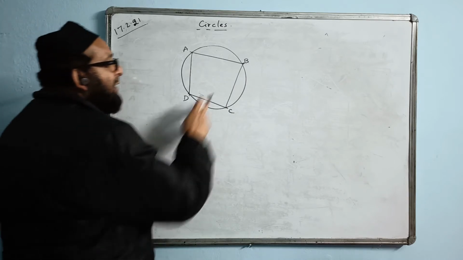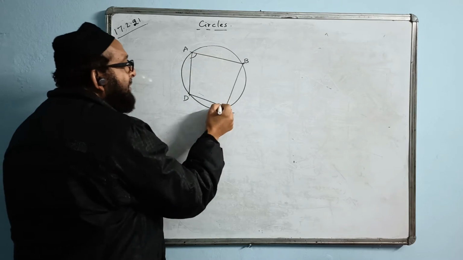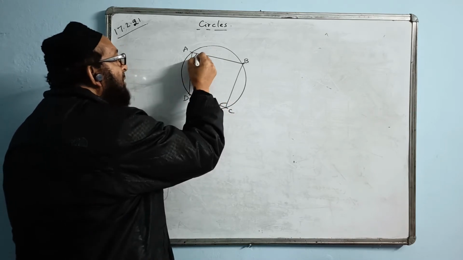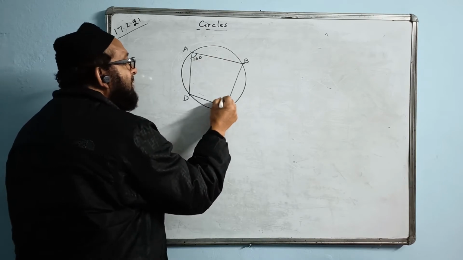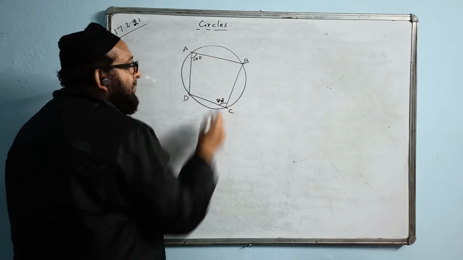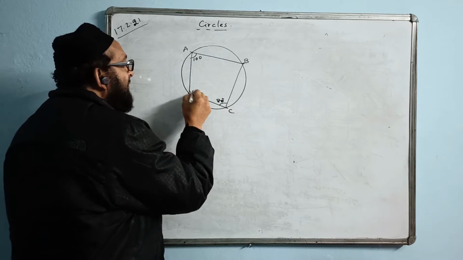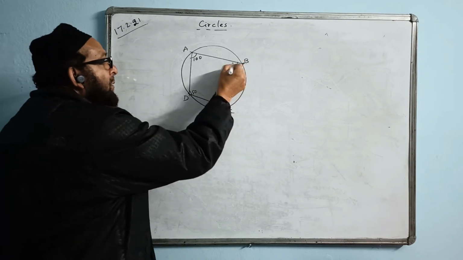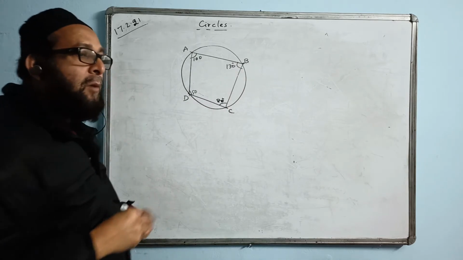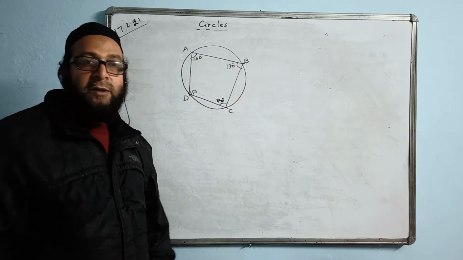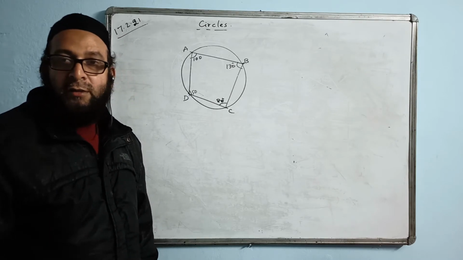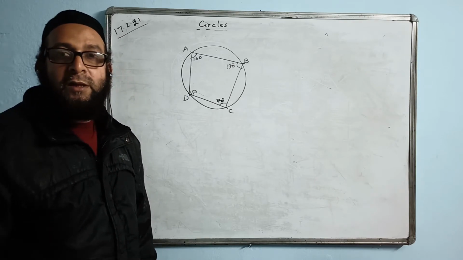Cyclic is the word coming from cycle, that is circle. In a cyclic quadrilateral, opposite angles are supplementary. Supplementary means together they will be equal to 180 degrees. If this is 100, this will come 80. Opposite angles are together equal to 180 degrees. If this is 50, then this will be 150. When we apply this property, the opposite angles of a cyclic quadrilateral, we write the statement that the opposite angles of a cyclic quadrilateral are supplementary. We say that.